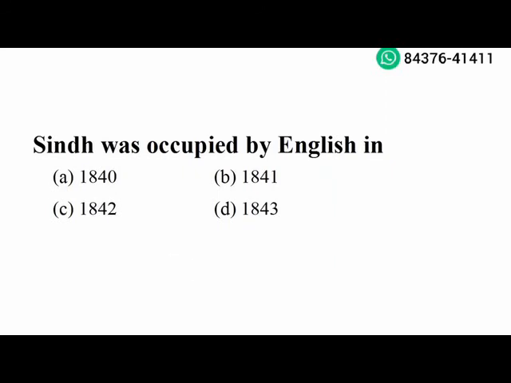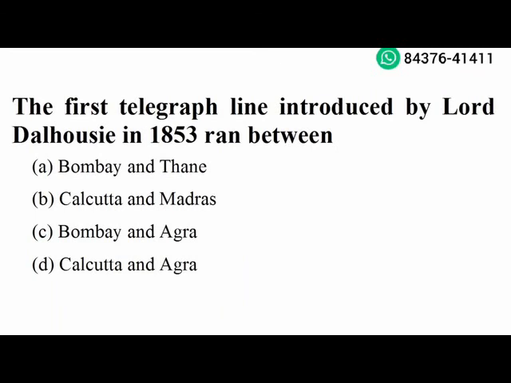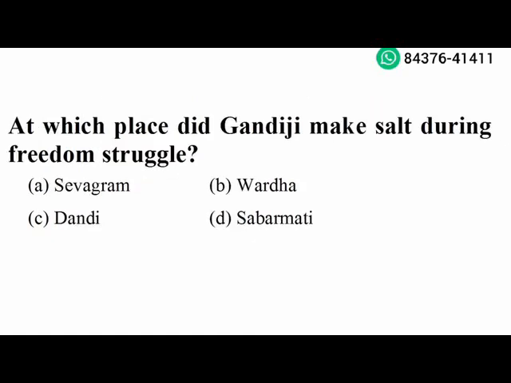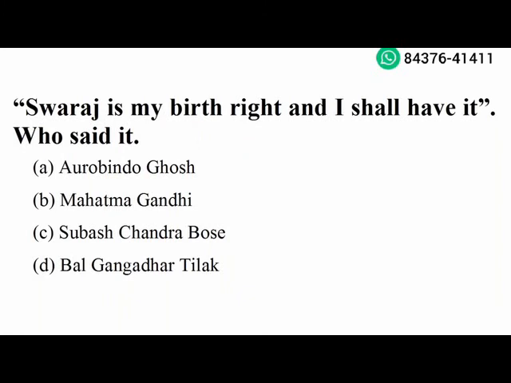Next question. The first telegraph line introduced by Lord Dalhousie in 1853 ran between Calcutta and Agra. Option D is the right answer. Next question. At which place did Gandhiji make salt during freedom struggle? Dandi. Option C is the right answer. Next question. Swaraj is my birthright and I shall have it. Who said it? Bal Gangadhar Tilak. Option D is the right answer.